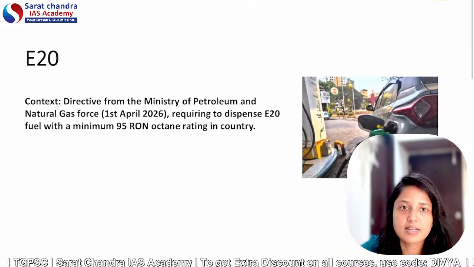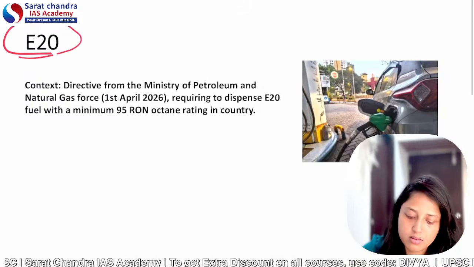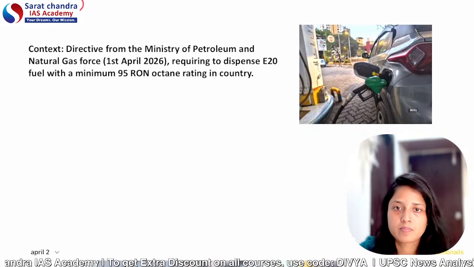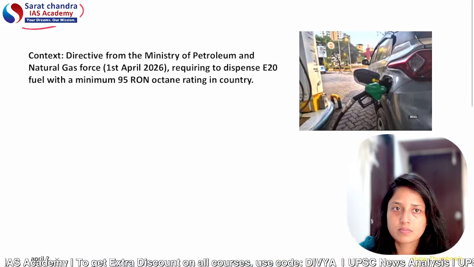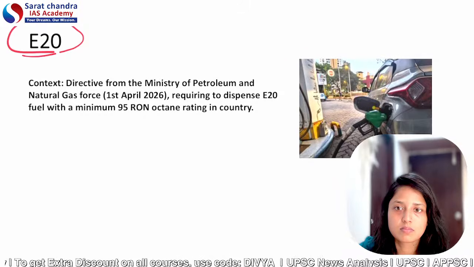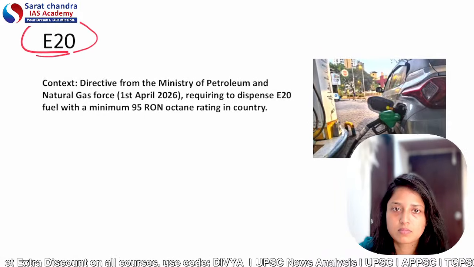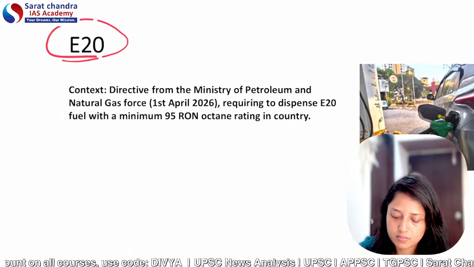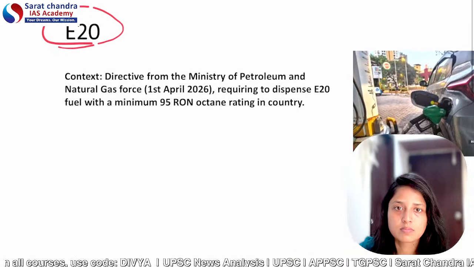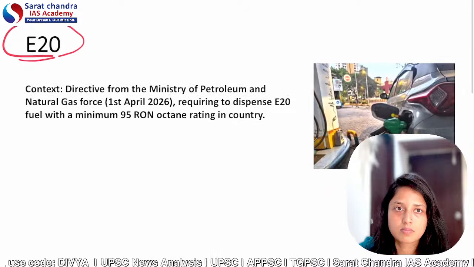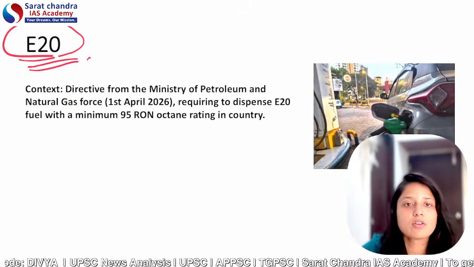Now, next article is related to E20. Okay, so why was this E20 important?